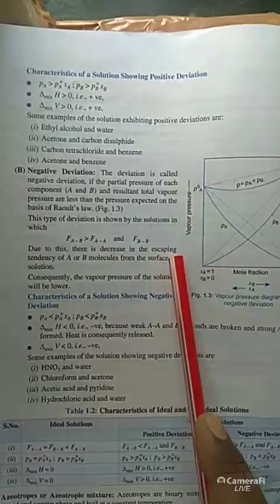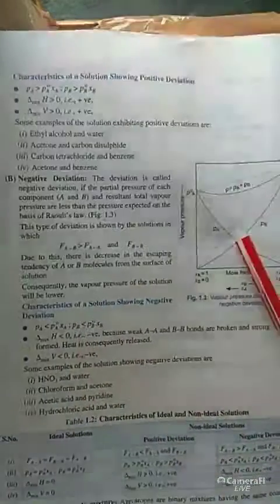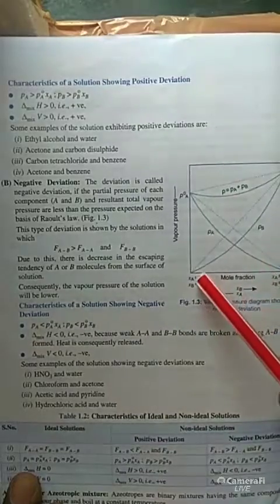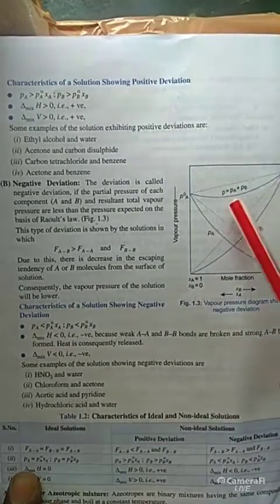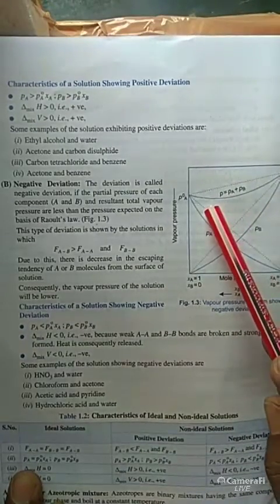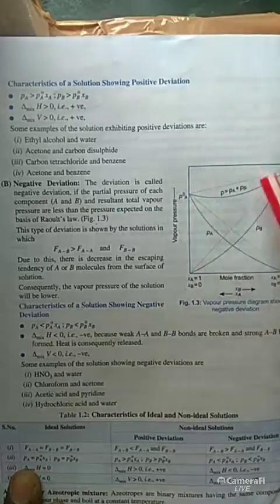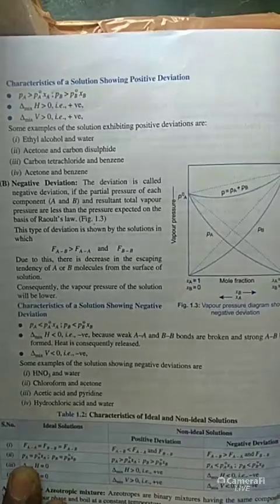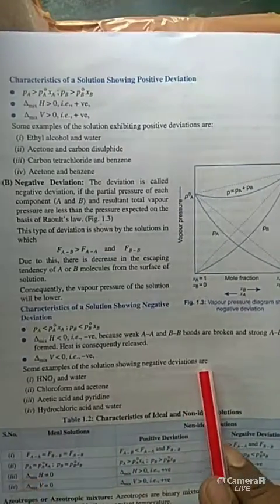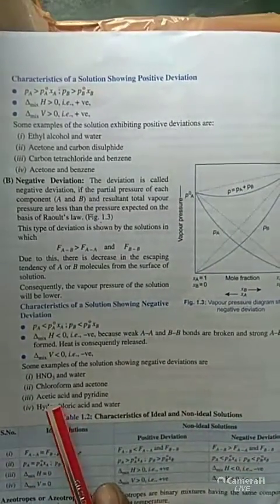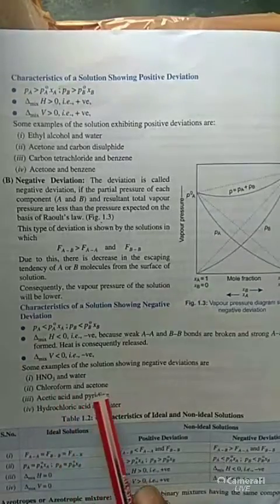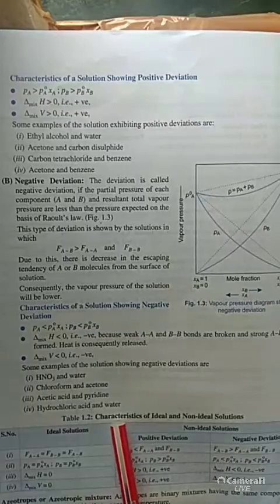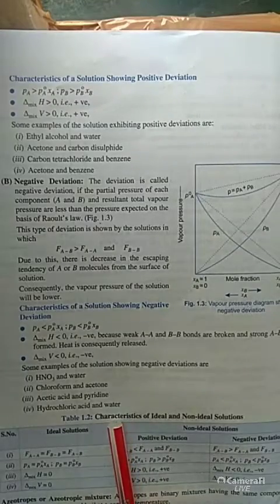This type of deviation is shown by solutions in which FAB is greater than FAA and FBB. Due to this, there is a decrease in the escaping tendency. If you see the diagram, compare it with the positive deviation graph. Here the deviation is below that of the ideal solution. In the case of positive deviation it is above, here it is below. Okay. So now examples of solutions that show negative deviations are nitric acid and water, chloroform and acetone, acetic acid and pyridine, and hydrochloric acid and water.